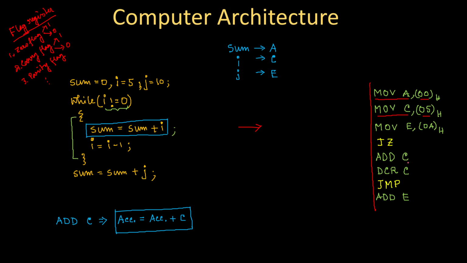But ADD C and DCR C are 1 byte instructions. Similarly, JZ and JMP are 3 byte instructions, because JZ will be followed by a memory address, which is expressed in 2 bytes.